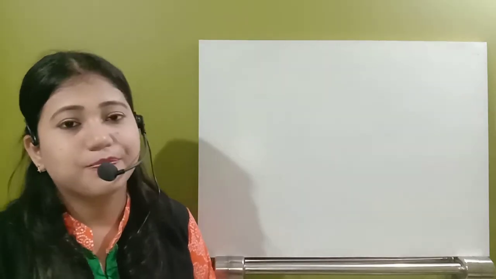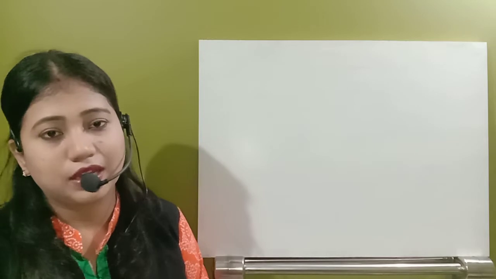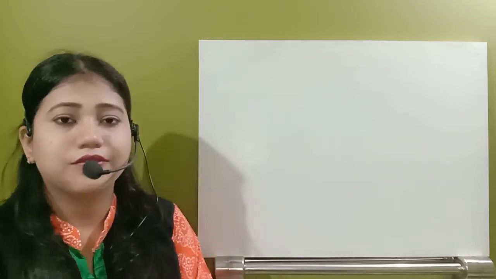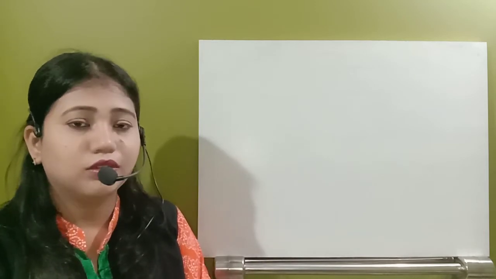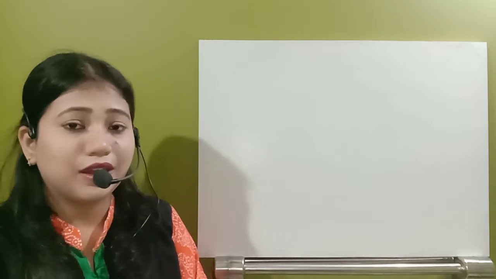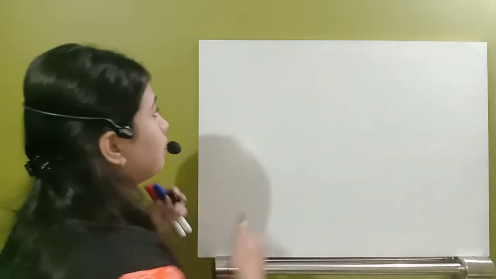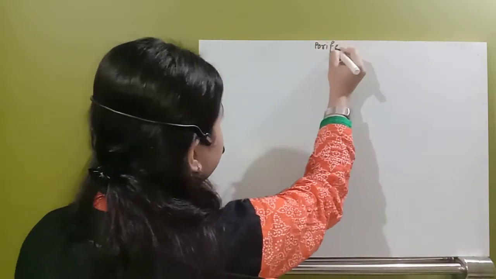Hello students, in the last video we have seen the classification of animals. So we have understood the basis of classification, then classification also we have seen. Now let's just start with all the phyla. So the very first phylum in the animal kingdom is the phylum Porifera. So let's just start with the phylum Porifera.